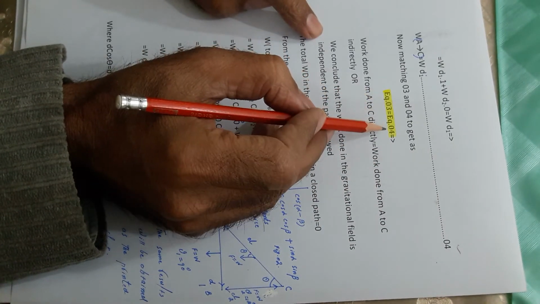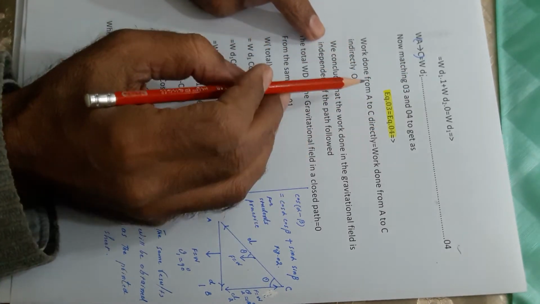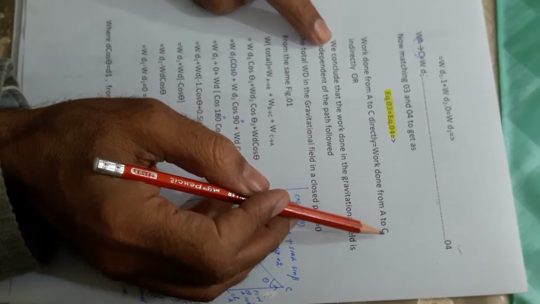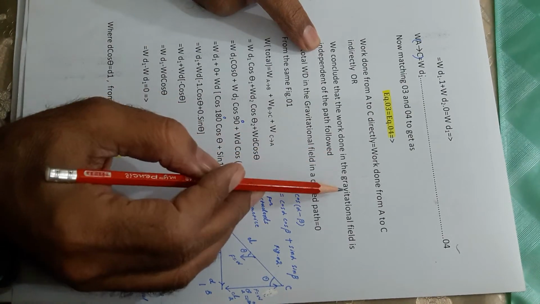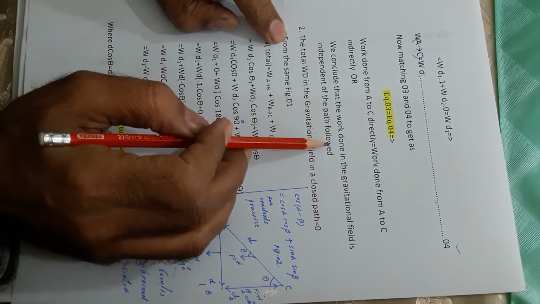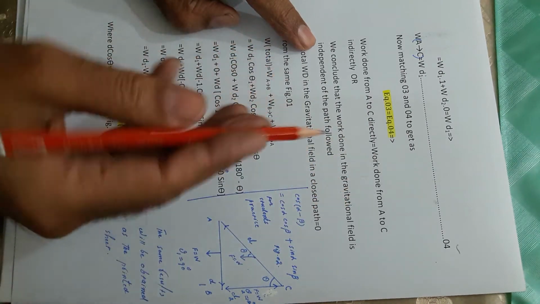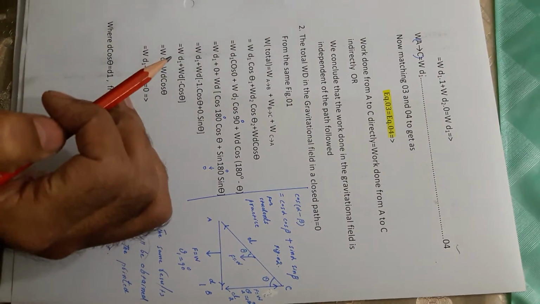Now if we compare equation number 3 and equation number 4, we will find that equation number 3 is equal to equation number 4, and the W d1 is the same in both cases. So work done from A to C in a direct path is equal to work done from A to C through an indirect path, or we can conclude that the work done in the gravitational field is independent of the path followed. It doesn't depend on the path, either you are going directly or you are coming over here or over there, the same amount of work will be done.